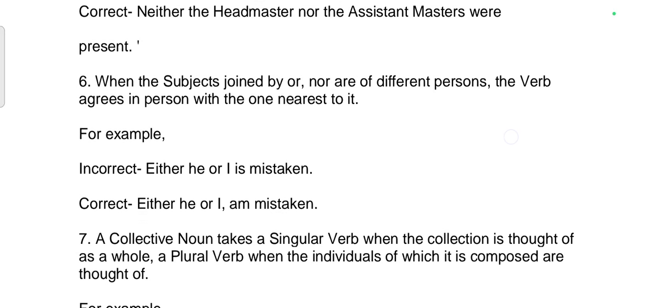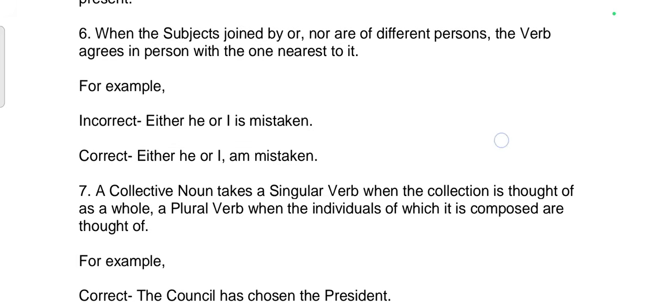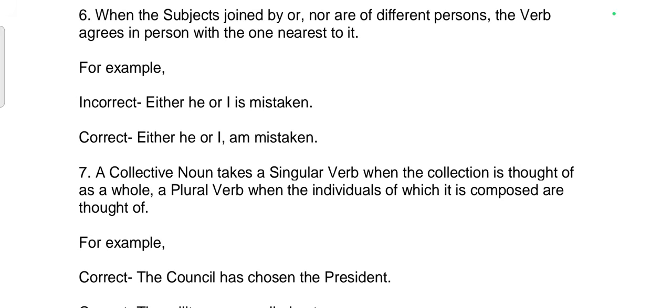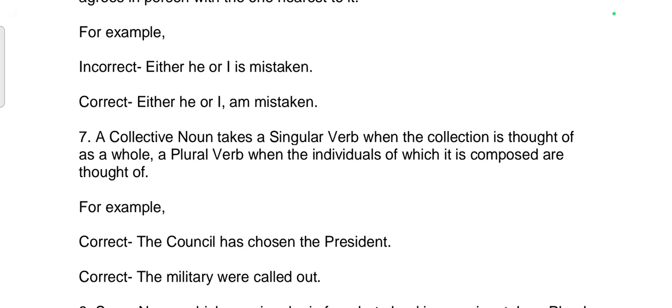Sixth rule: when the subjects joined by "or" or "nor" are of different persons, the verb agrees in person with the one nearest to it. For example, incorrect sentence: Either he or I is mistaken. Correct sentence: Either he or I am mistaken.